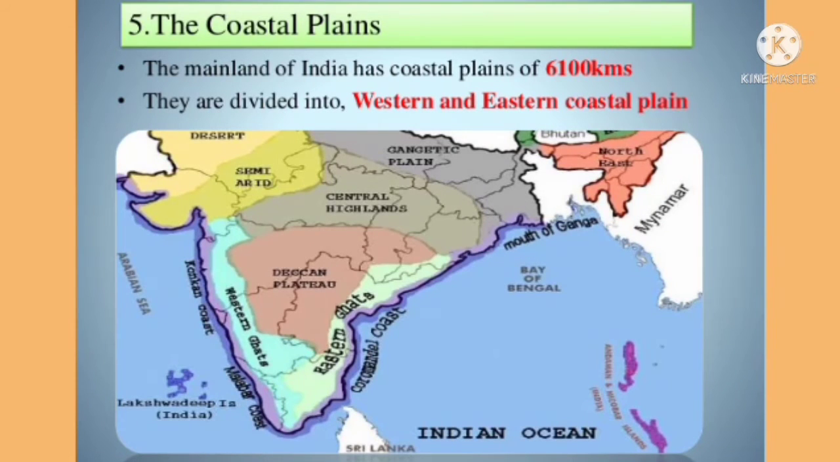Now let's see about the coastal plains. India has a long coastline of approximately 7,000 km. It can be divided into two parts, the western coastal plain and the eastern coastal plain. The western coastal plain is a submerged coastal plain, and the eastern coastal plain is an example of an emergent coast.